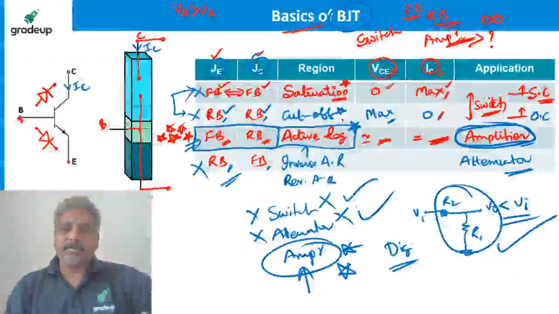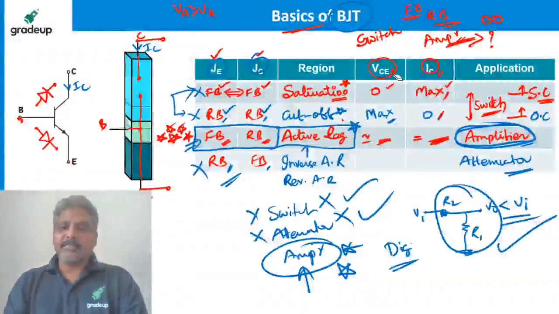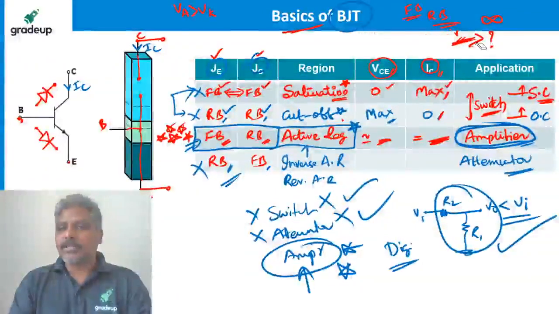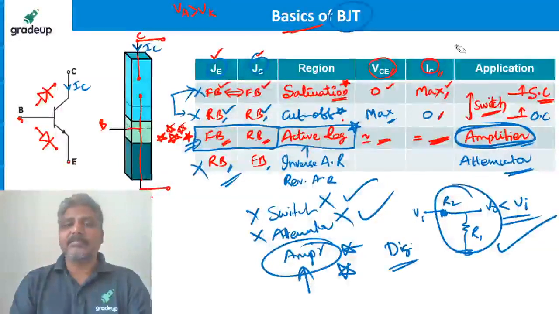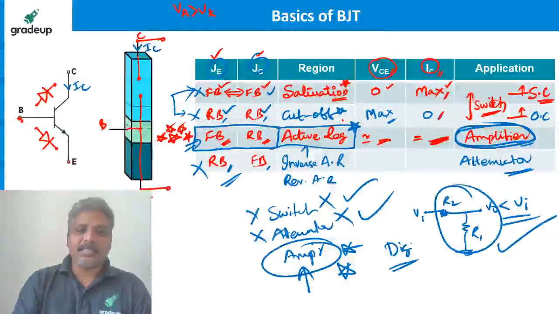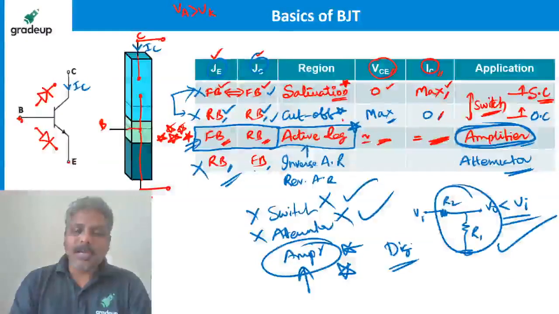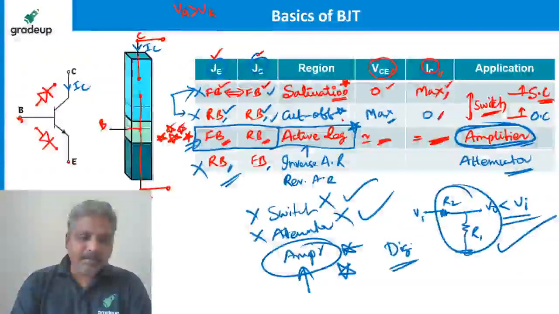Now, coming to what biasing is. These are the regions of operation. How are these regions possible? It is based on the junctions being forward biased or reverse biased, both or one each. But how are you able to put the junctions in forward or reverse bias?